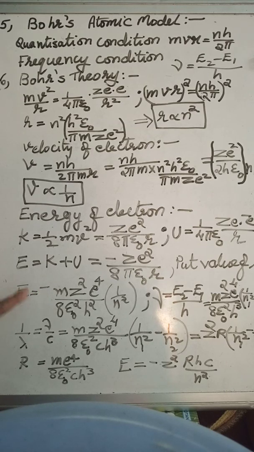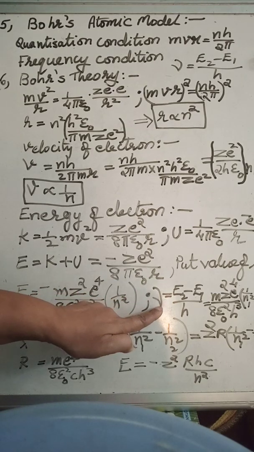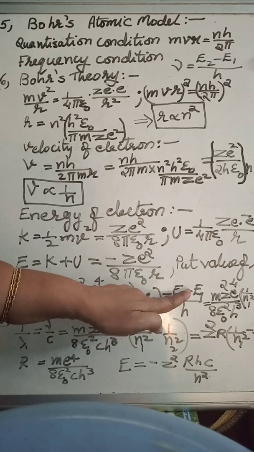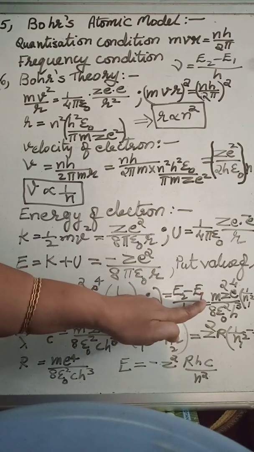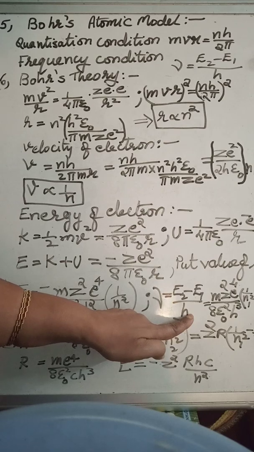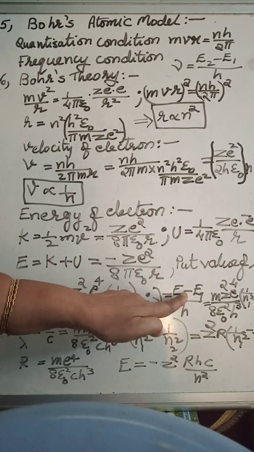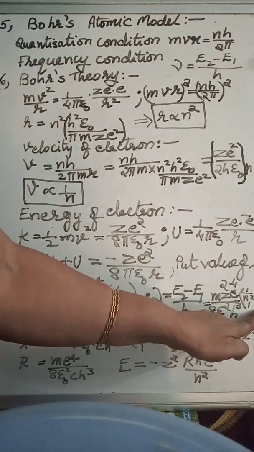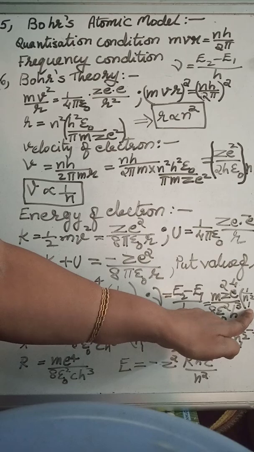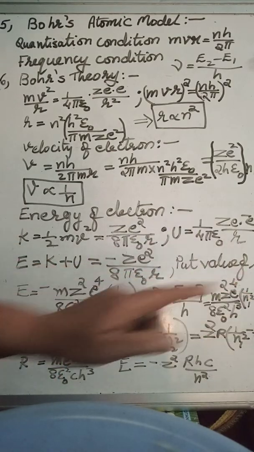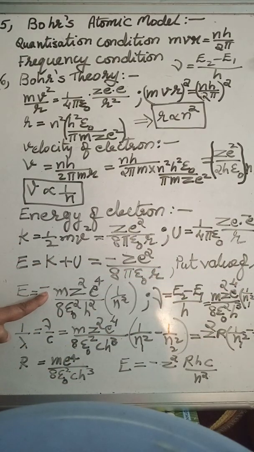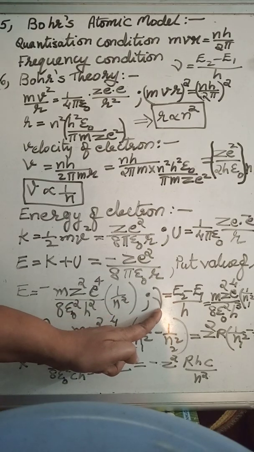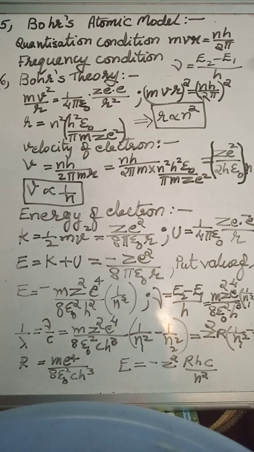Put for E2 and E1 from here, and you will get it in this form. Here N1 square will come first and N2 square will come last because of the minus sign. This is the formula for frequency nu.